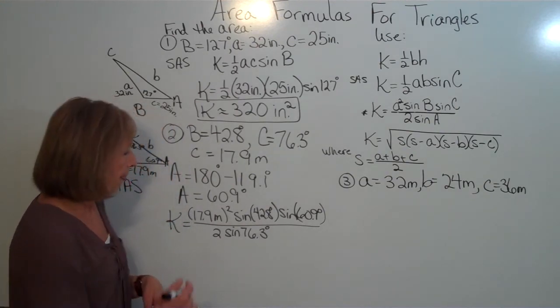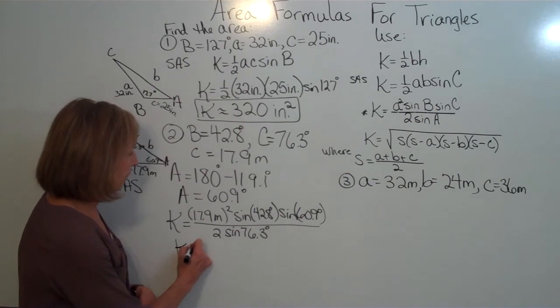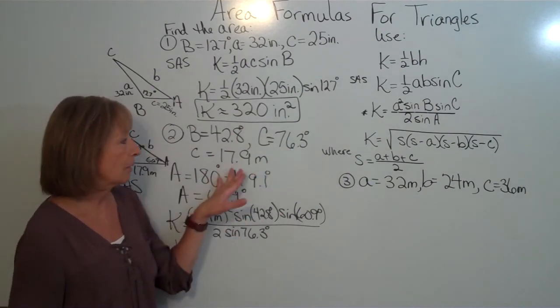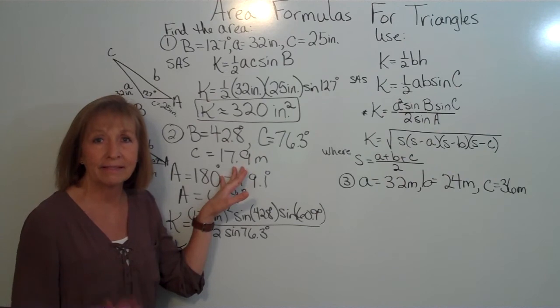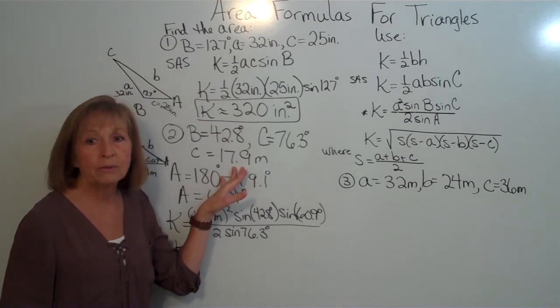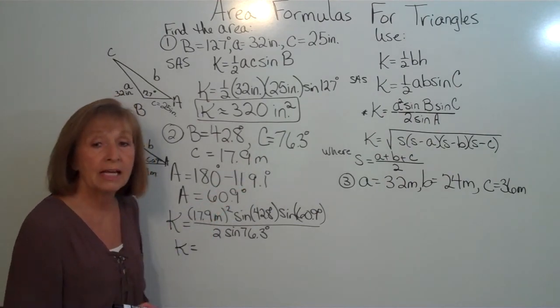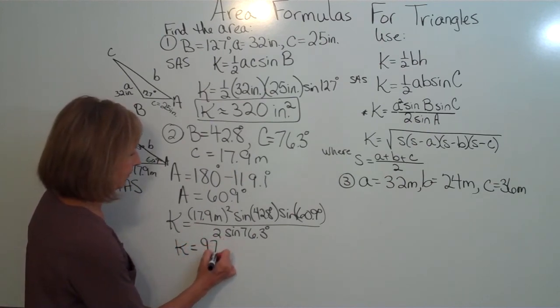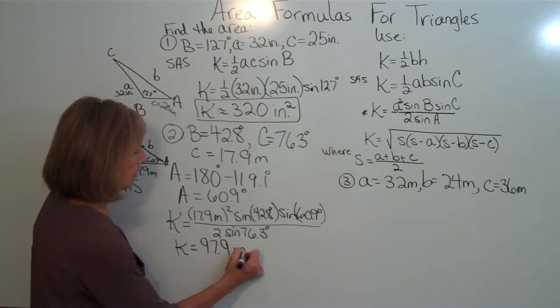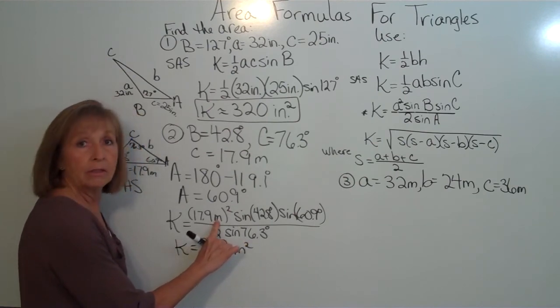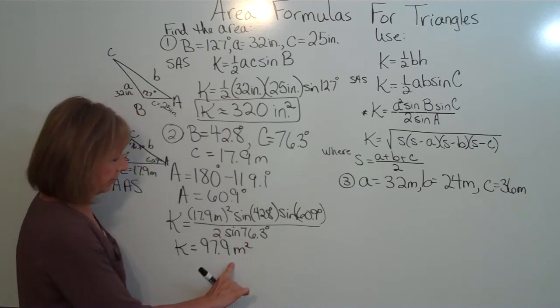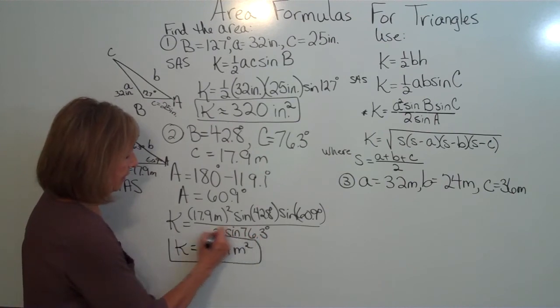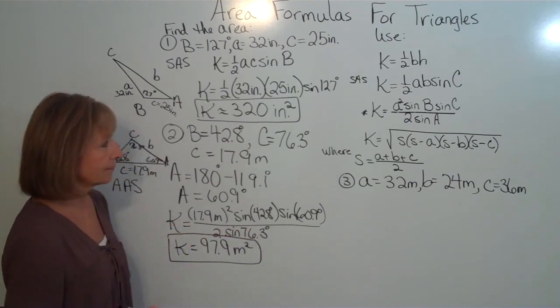Here again I'm going to report the area to match the number of significant digits for the length of the side. So with 3 significant figures, it's approximately 97.9 square meters, because meter squared gives me square meters. So that's the area for that case.